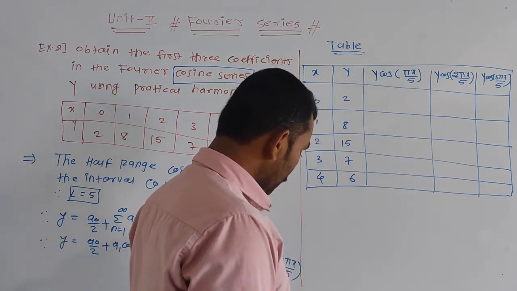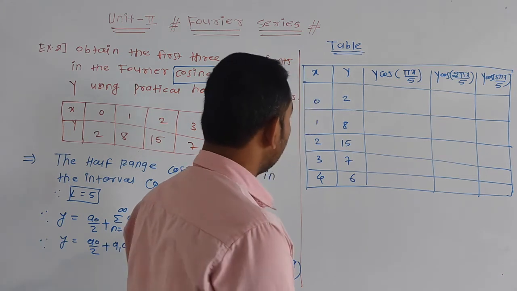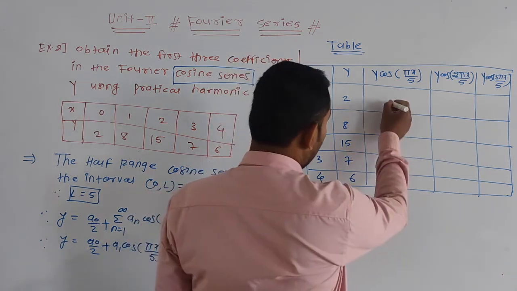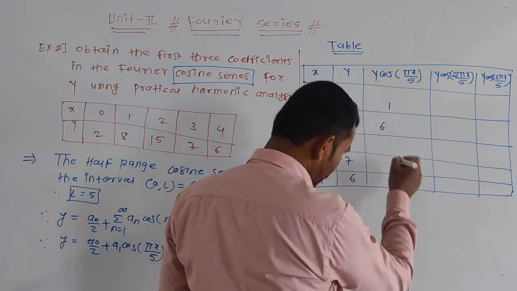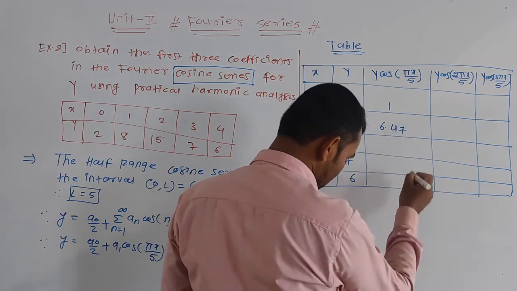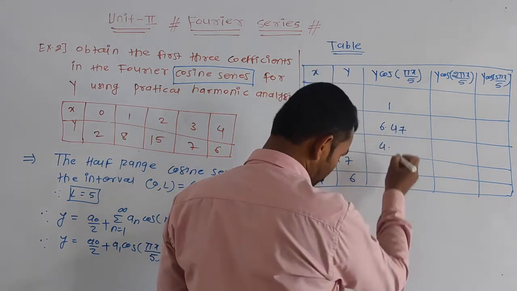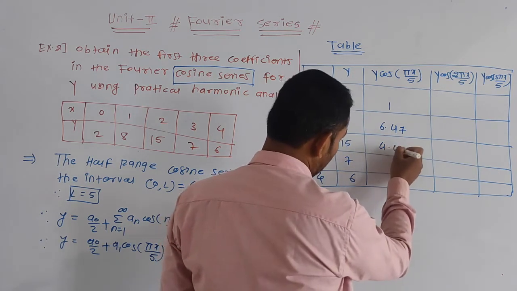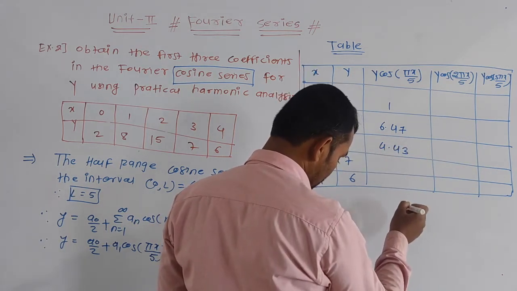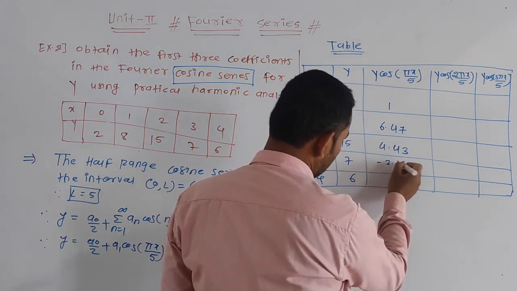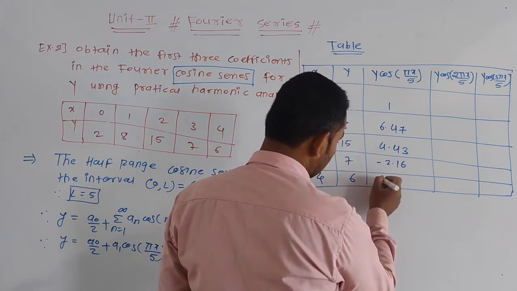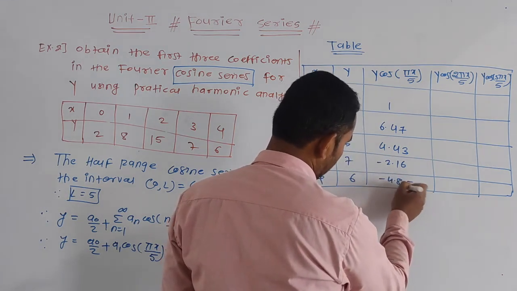So put all these values, we get 6.47, the next 4.43, the next minus 2.16, the next minus 4.85.